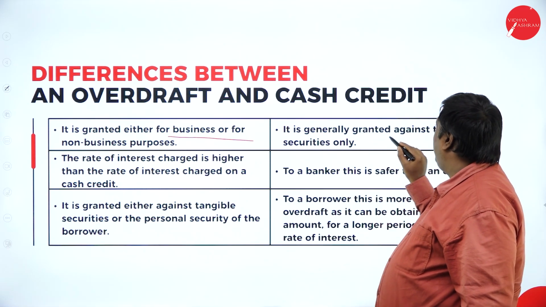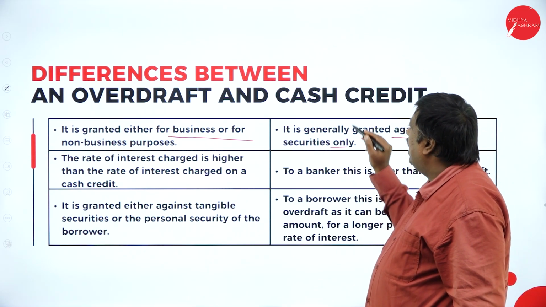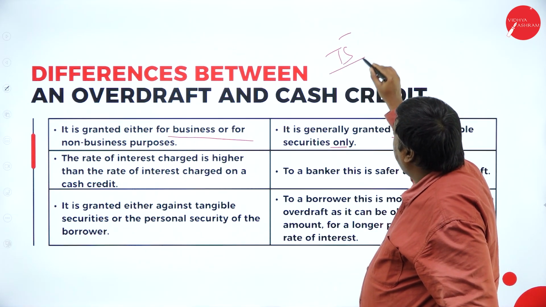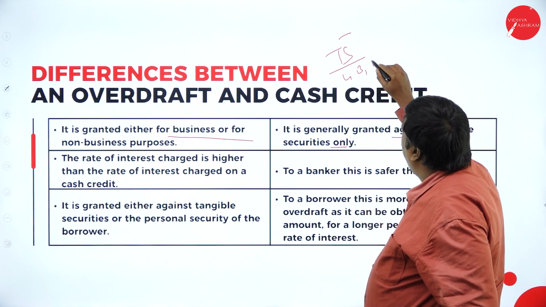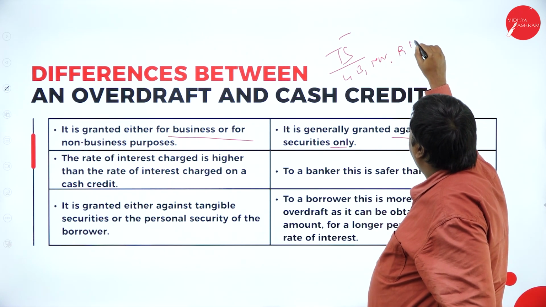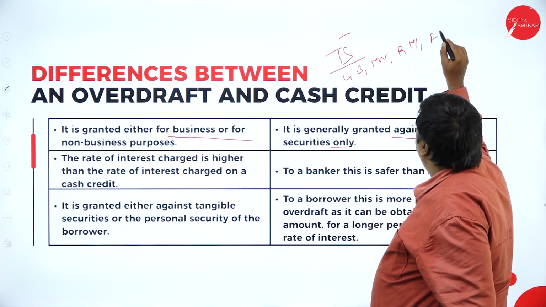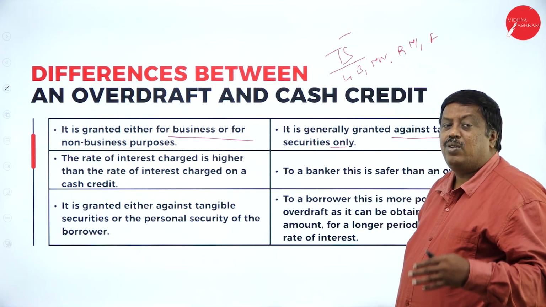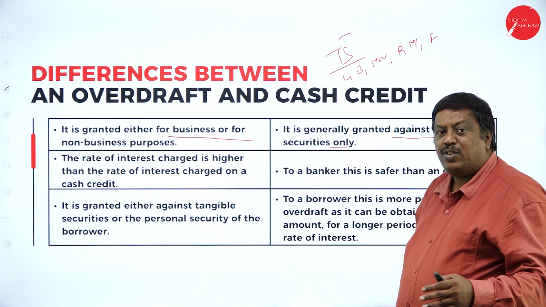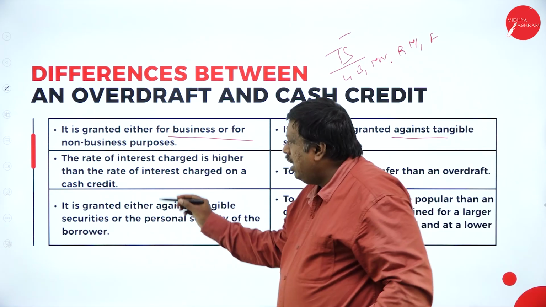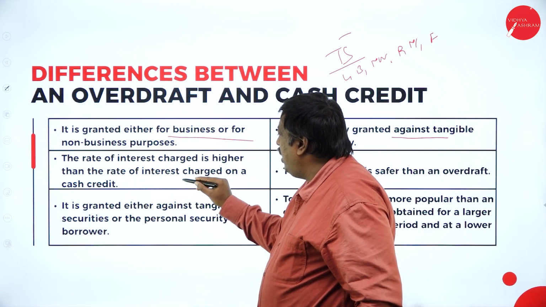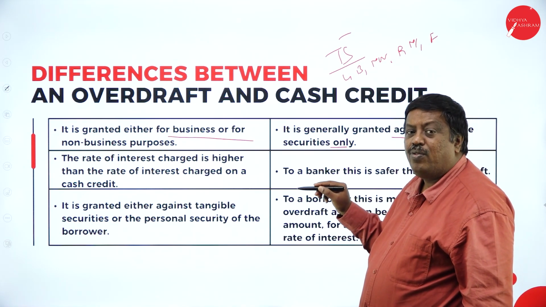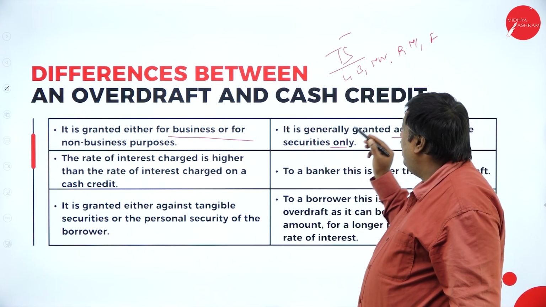It is generally granted against tangible securities only. Tangible security is nothing but a land, building, motor vehicle, plant, machinery, furniture. These are the tangible things whatever we have here. On those things, they are going to provide the benefits for the customer. The rate of interest charged is higher than the rate of interest charged to a cash credit. Here, in the bank overdraft, the rate of interest is huge when compared to the cash credit.